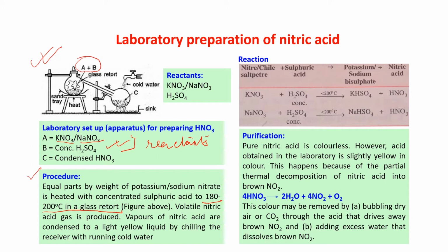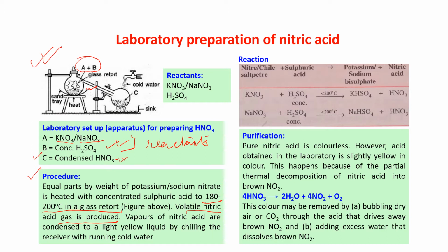Then volatile nitric acid gas is produced, that means vapor of nitric acid will come. And it will come from this side, this pipe. Vapors of nitric acid are condensed. Now see here, the vapor of nitric acid is coming out. Now what is C? That is condensed HNO3, the product.